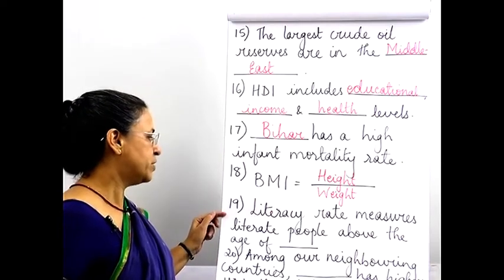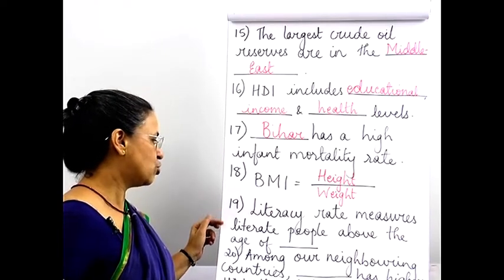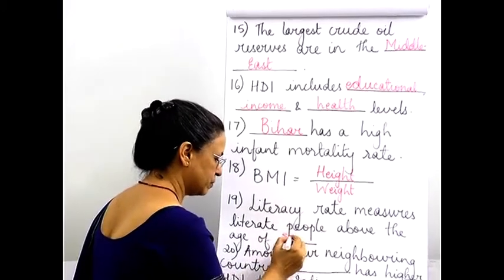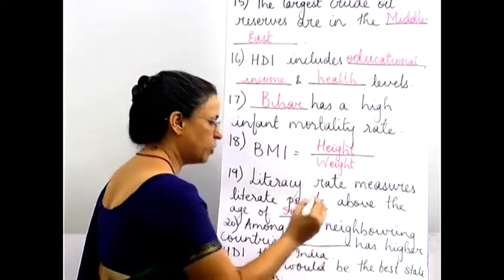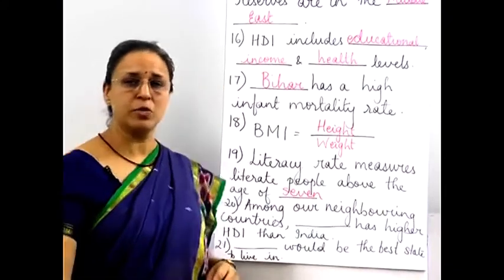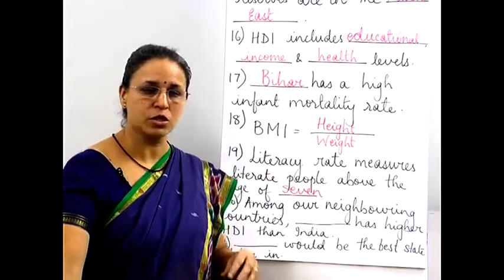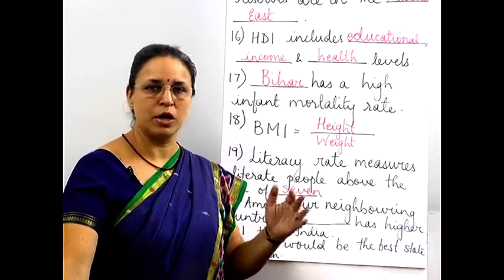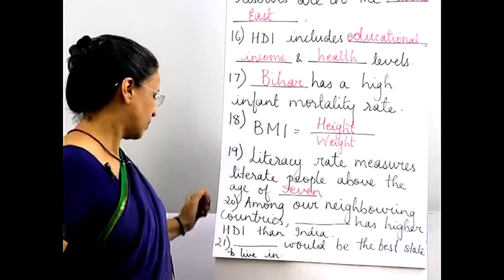19th, literacy rate means literate people above the age of 7. So when they are counting how many people are literate, literate means sakshar. Sakshar means those who can read and write. They count those children who are above the age of 7.